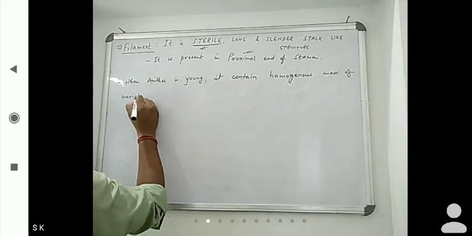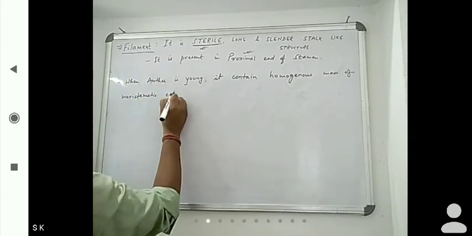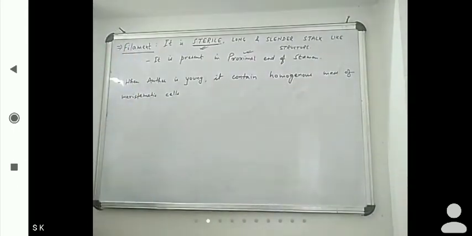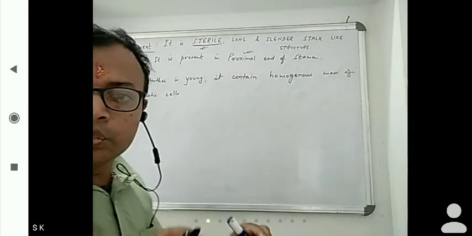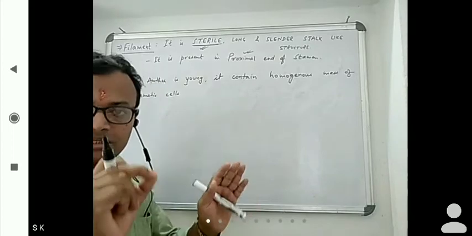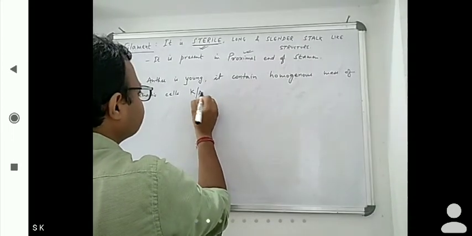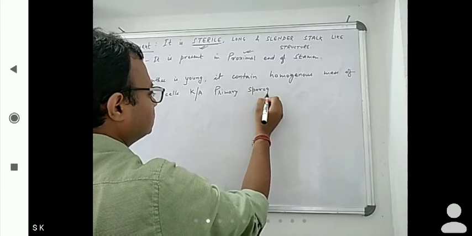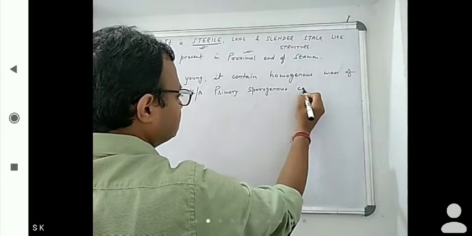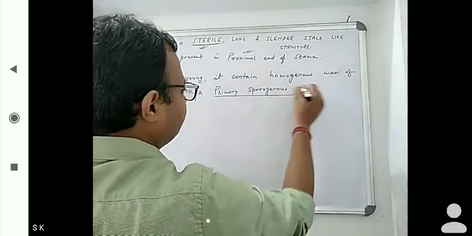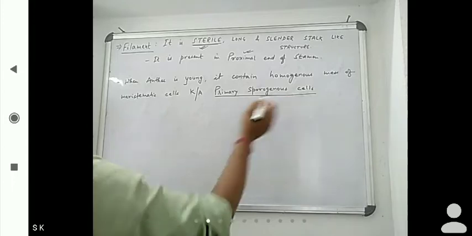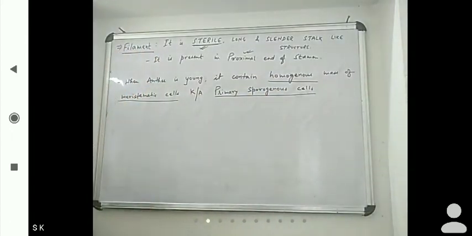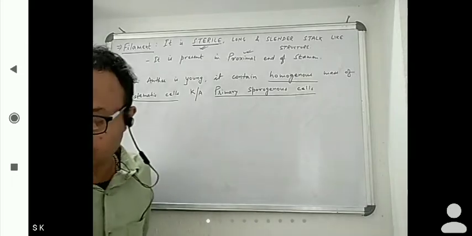So when anther is young, it contains a homogeneous mass of meristematic cells, and that is known as primary sporogenous cells. So primary sporogenous cells are nothing but meristematic cells.